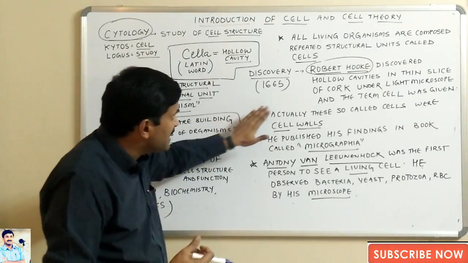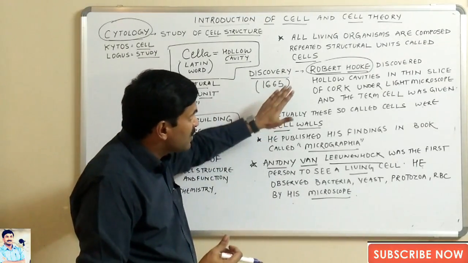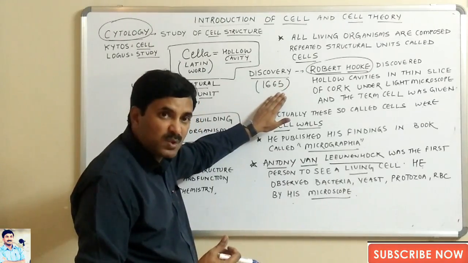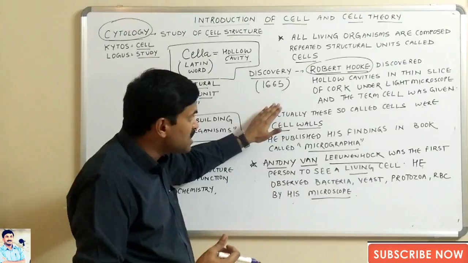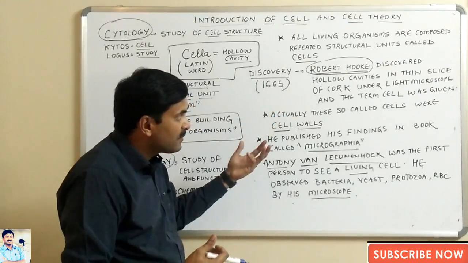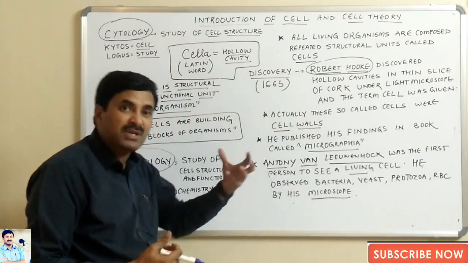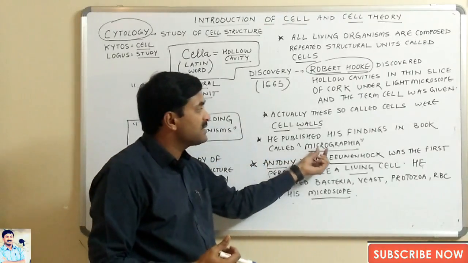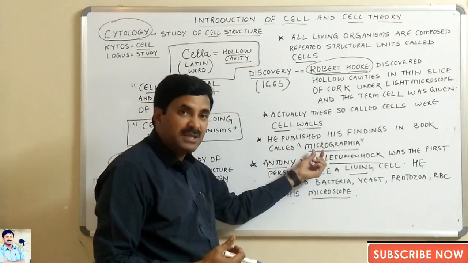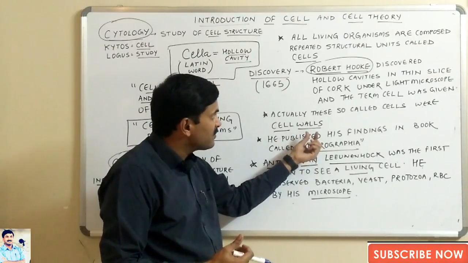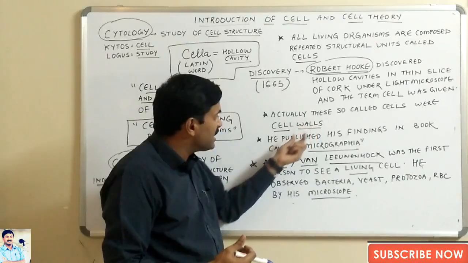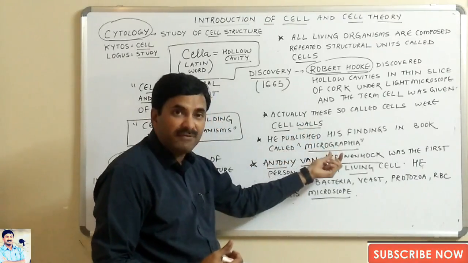Whatever he has seen in the thin slice of cork under his light microscope, he published his findings. He published the pictures of his findings in a book called Micrographia. I am repeating, all the findings of Robert Hooke were published in a book known as Micrographia.